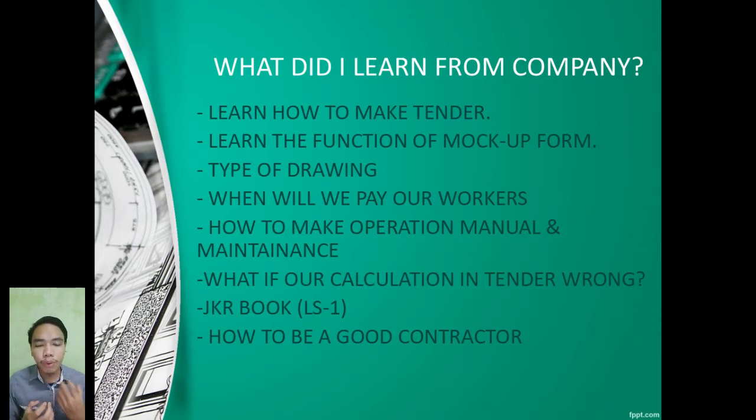We use our own bill of quantity, our own prices to compete with 5 other tenders, and then the one chosen by JKR will be selected, and we as the chosen one will continue with the project. There are a lot of things in the tender, so we really need to be detailed about what we put and what price we put, because every detail will be used for the project.